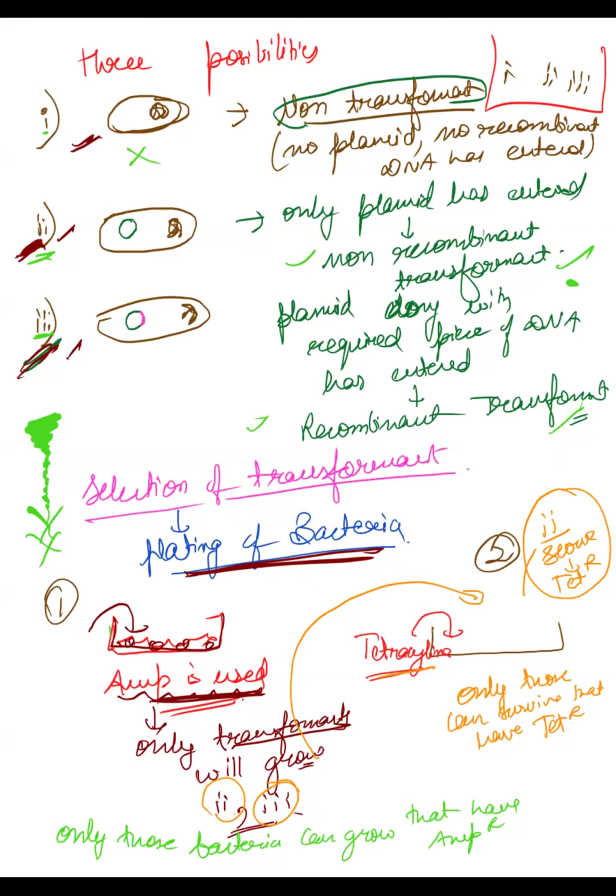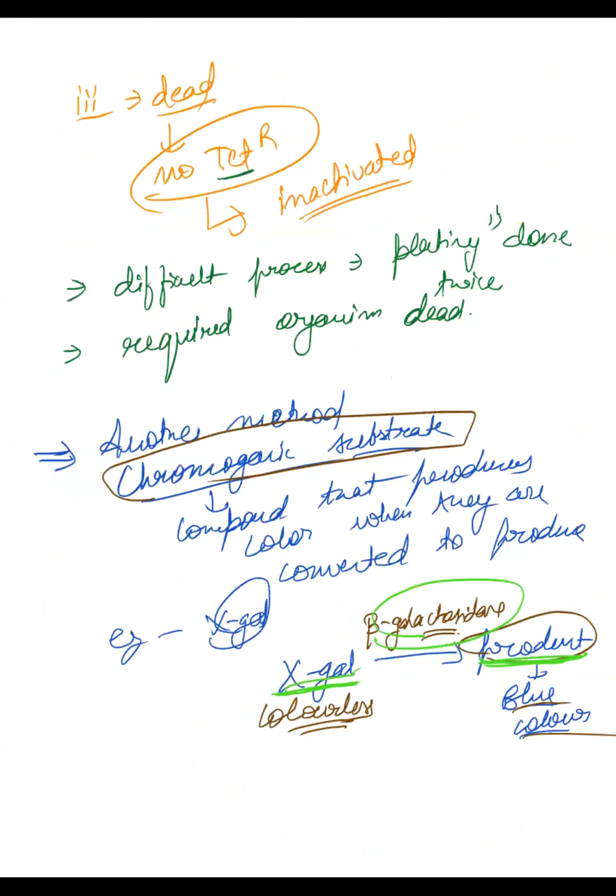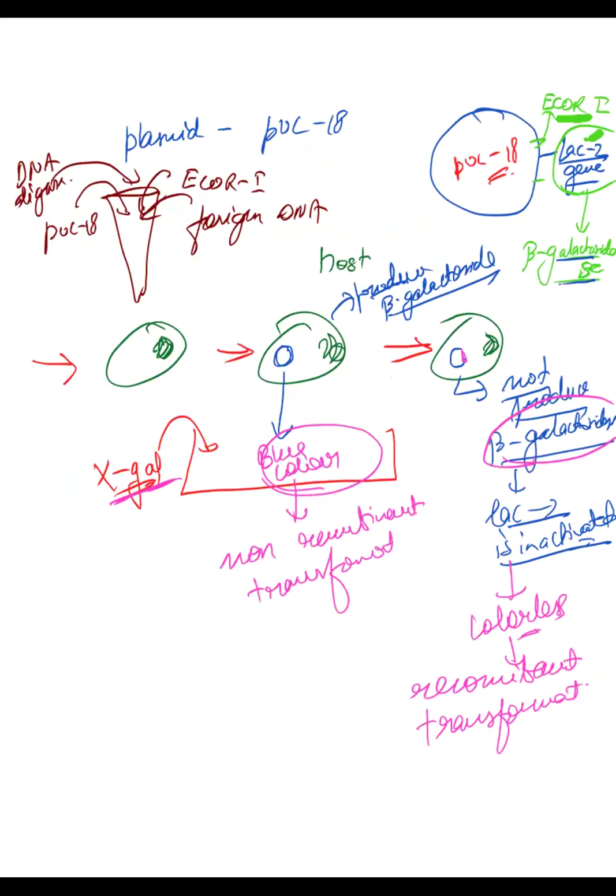Then there is selection. For selection, first use ampicillin, so that only 2 are left. The first will be dead. Then from these 2 you will do another plating, that is of tetracycline, to separate these 2. But this is a difficult process. Here also the organisms die because they cannot get selected. So that is why we have another thing, that is chromogenic substrate. It only gives you different colors. If it gives you colorless colonies, that means it is a recombinant transformant. If it gives you blue colonies, that means it is a non-recombinant transformant.